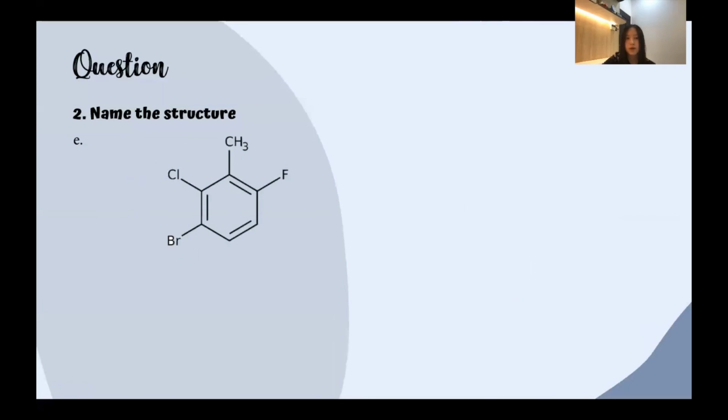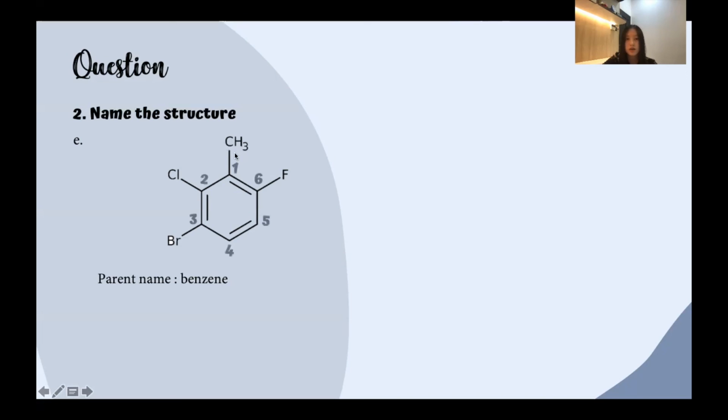Next, we'll proceed to the E part. And as we can see, this hydrocarbon is an aromatic hydrocarbon group, which the parent name is benzene. And next, we are going to figure out the substituents that are included in this hydrocarbon. As we can see, there's methyl, chloro, bromo, and fluoro. And next, we are going to figure out where the substituents are located.